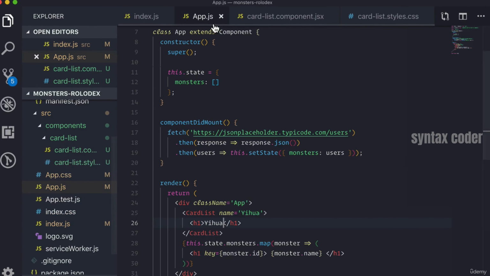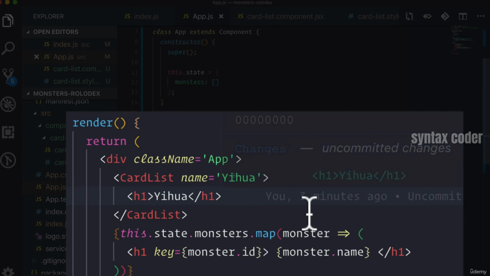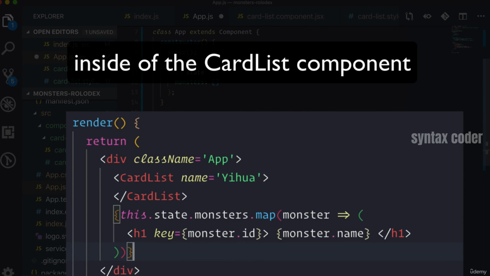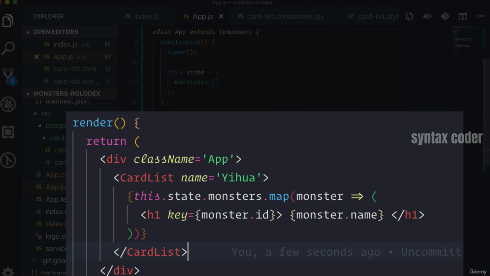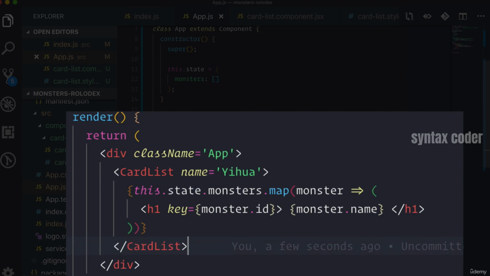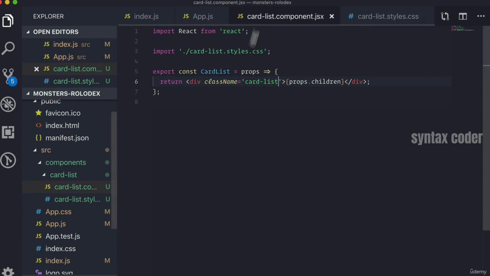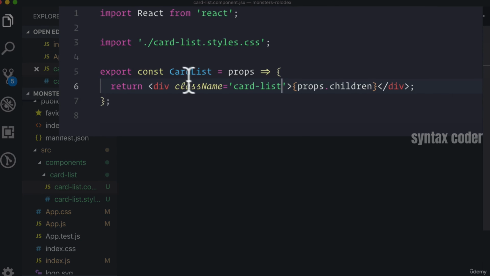So now, instead of passing Yihua through, I want to pass all of our monsters through, right? So again, this map is going to generate our list of those H1s the same way, but then it's going to put it as the children in between this div that we have as our card list component.